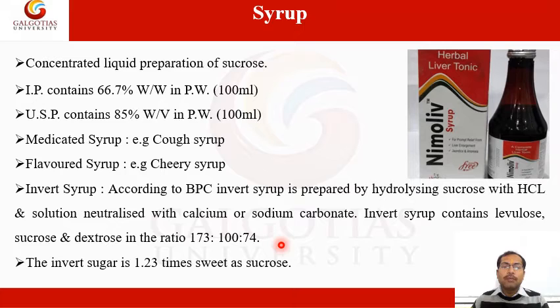The invert syrup is 1.23 times more sweet as compared to sucrose. We should note that sucrose is the standard for sweetening property. All the sweeteners, artificial and natural, are compared with sucrose in terms of sweetening ability.